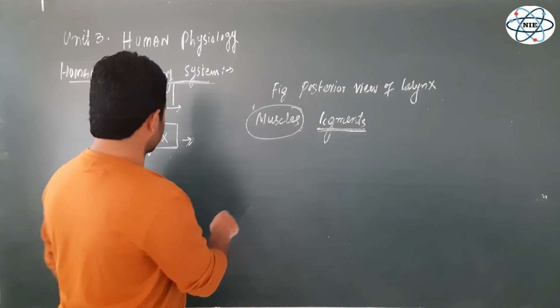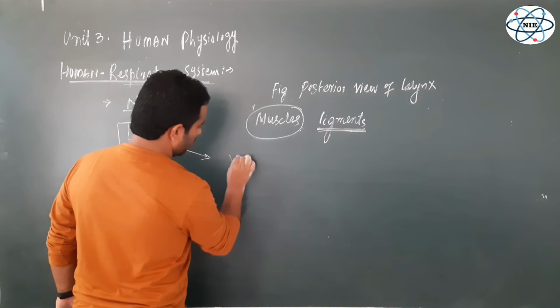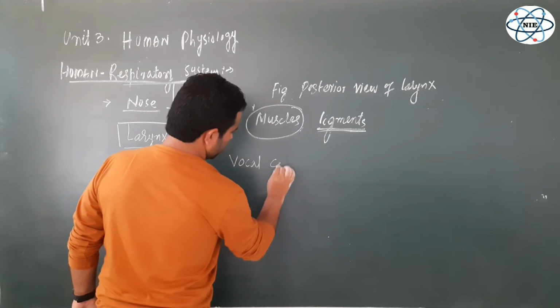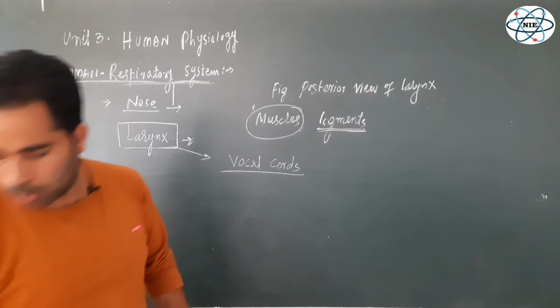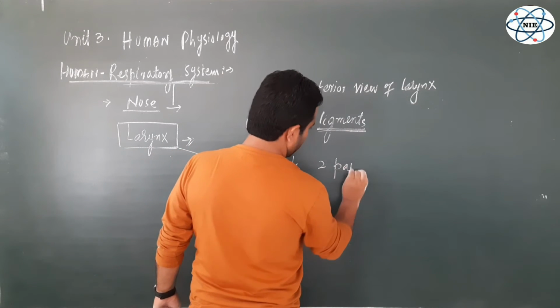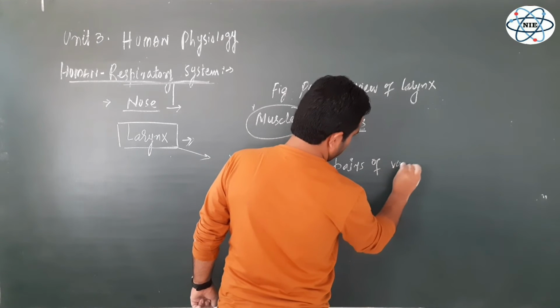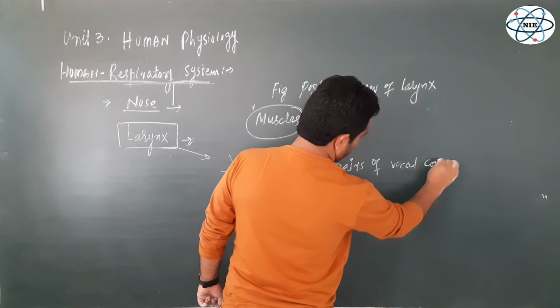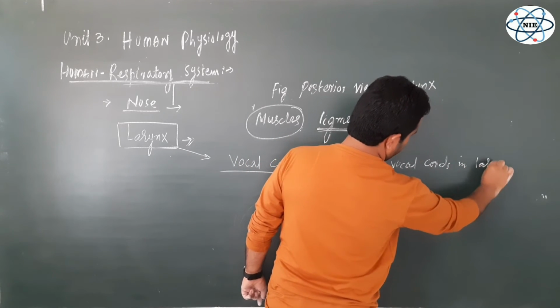The structures present inside this larynx which are responsible for the production of voice are called vocal cords. And let me tell you, there are 2 pairs of vocal cords inside the larynx.